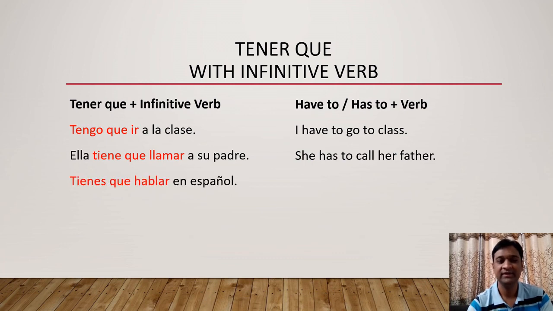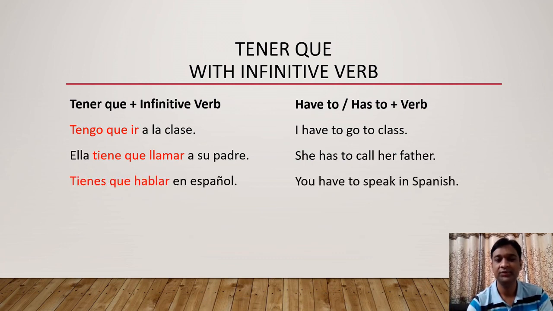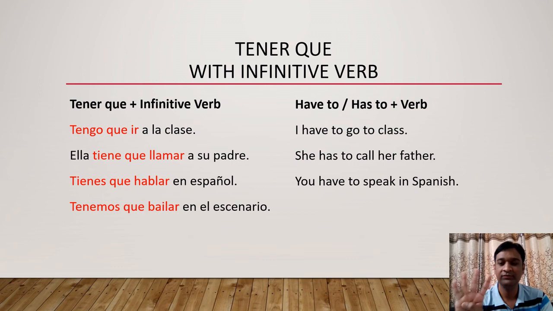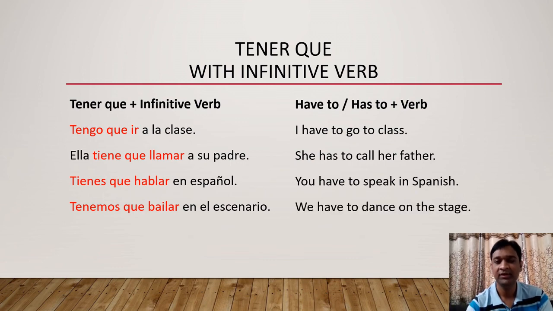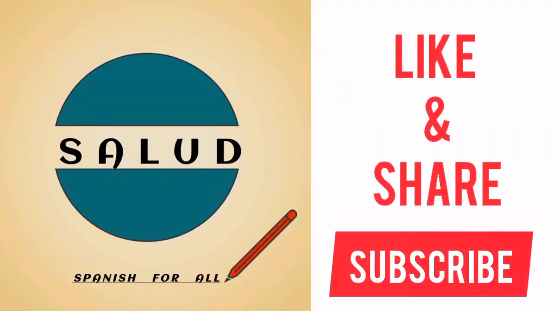The next example, tienes que hablar en español. You have to speak in Spanish. So here tienes is the second form, then que and then hablar, the main verb. Tenemos que bailar en el escenario. Escenario means stage. Bailar means to dance. So tenemos que bailar. Tenemos is the fourth form, which means we have to dance on the stage. Clear?